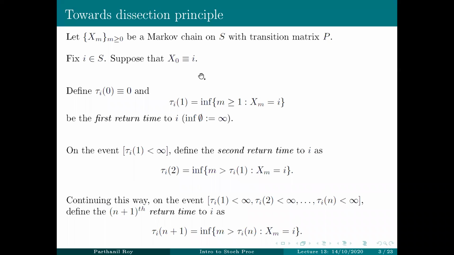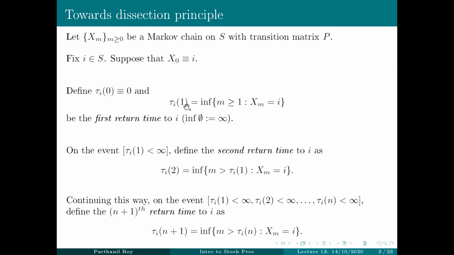But quickly recall, we have taken a Markov chain on a state space S with transition matrix P that starts from a fixed state i. And then we define the 0th return time to be 0 because you're starting at i. So your 0th return time at i is 0.